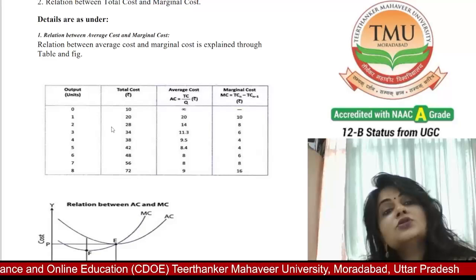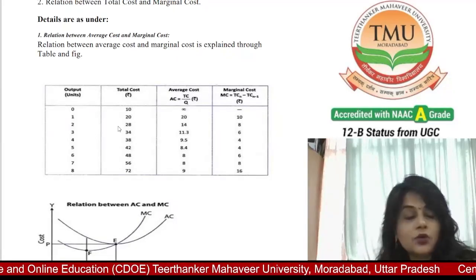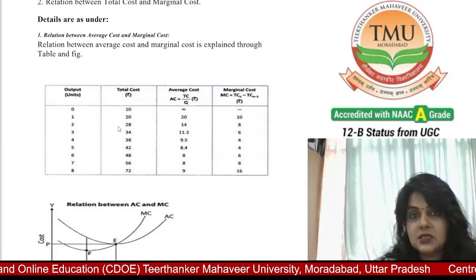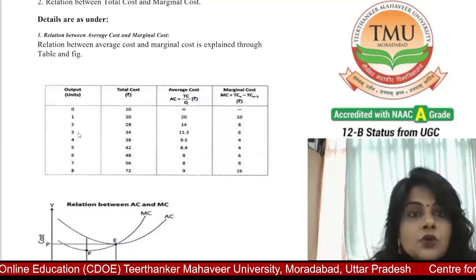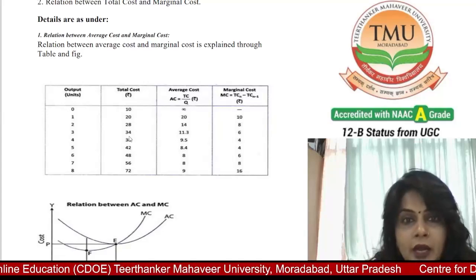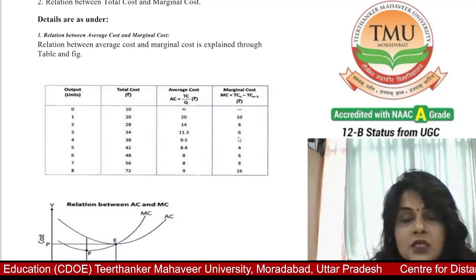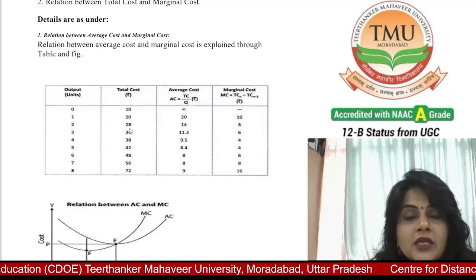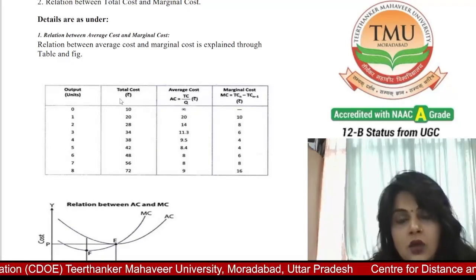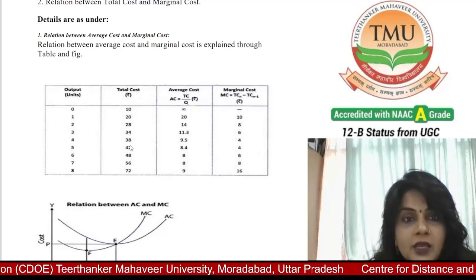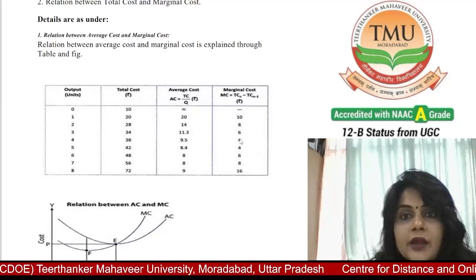Now the production also increases. When the production increases, the cost also decreases with the additional extra units of production. So the total cost becomes 34, average cost 11.3, and marginal cost 6, which is 34 minus 20. Now when the production units become 4, total cost becomes 38, average cost 9.5, and marginal cost